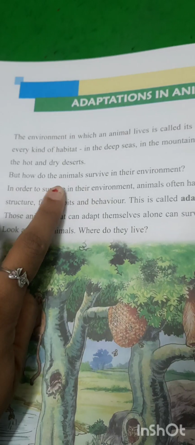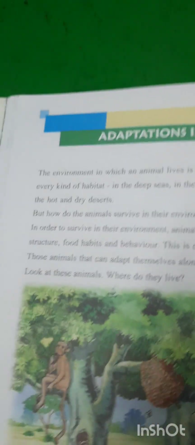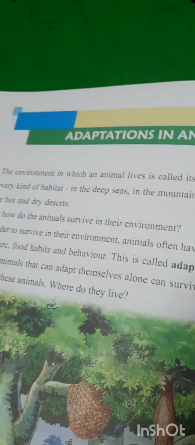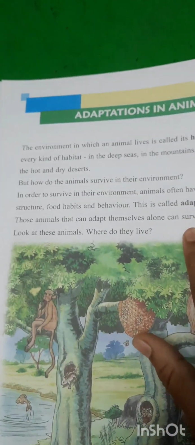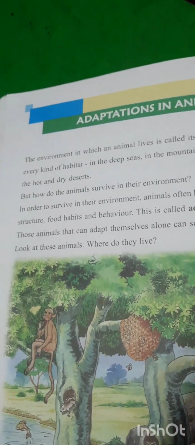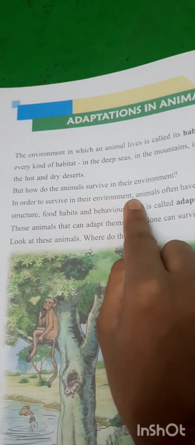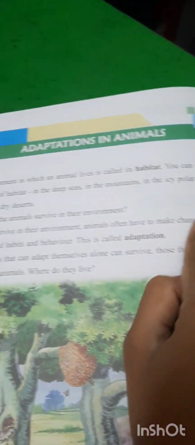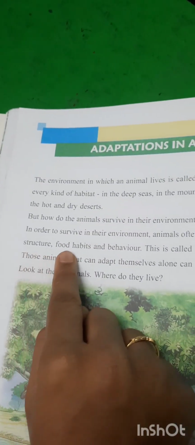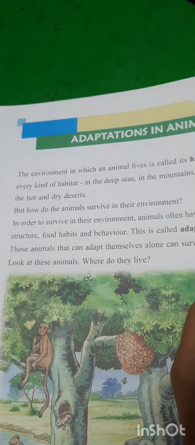But how do animals survive in their environment? We ask this question: how do animals live in such conditions, in water, in mountains? In order to survive in their environment, animals often have to make changes in their body structure, food habits and behavior. This is called adaptation.